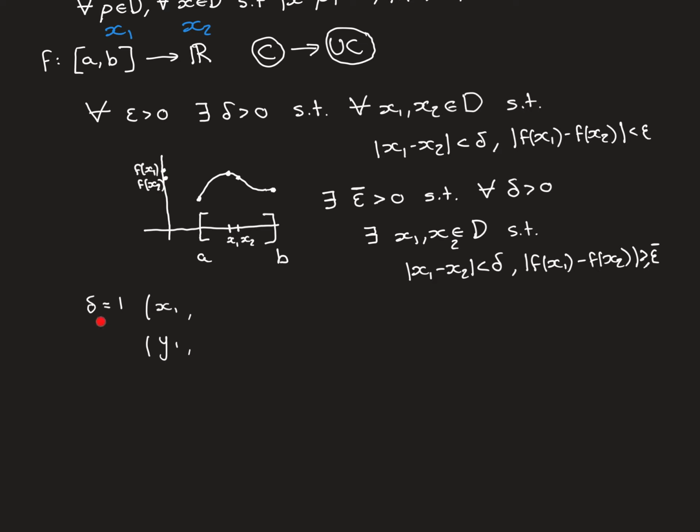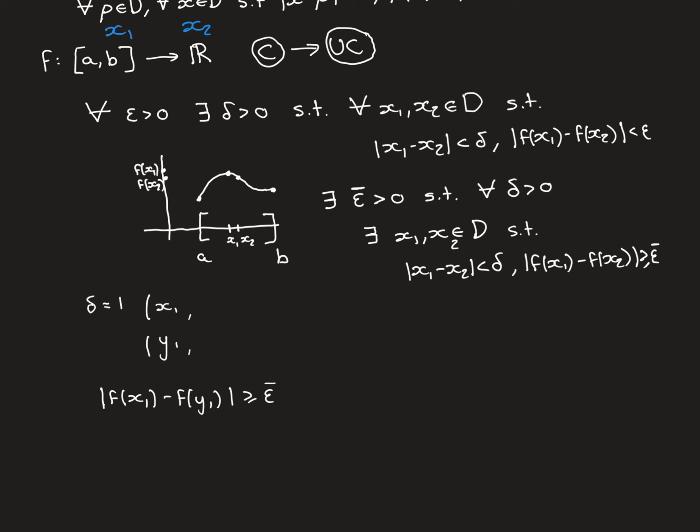So we'll start actually with setting delta equal to 1. We've got our epsilon bar that is set, and now it's the case that for every single delta you pick, this will hold true. So we've started with a delta equal to 1. So for delta equal to 1, it is possible to find 2 points, x1 and x2, inside our domain, which is this closed bounded interval [a, b], such that the distance between them is less than 1, but the difference between their image points is greater than or equal to epsilon bar.